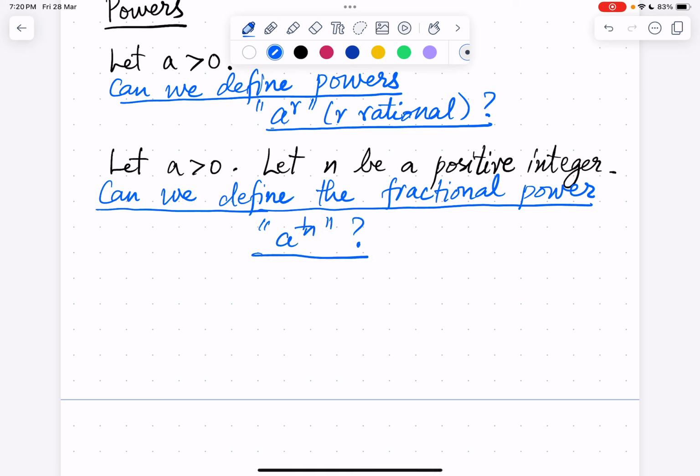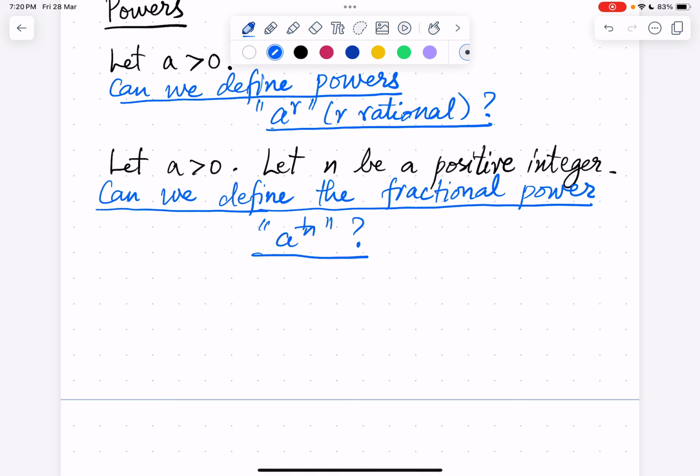So let's see. We want a power 1 by n to satisfy, so this is what we want. We want to be able to take n copies of a power 1 by n and multiply them.